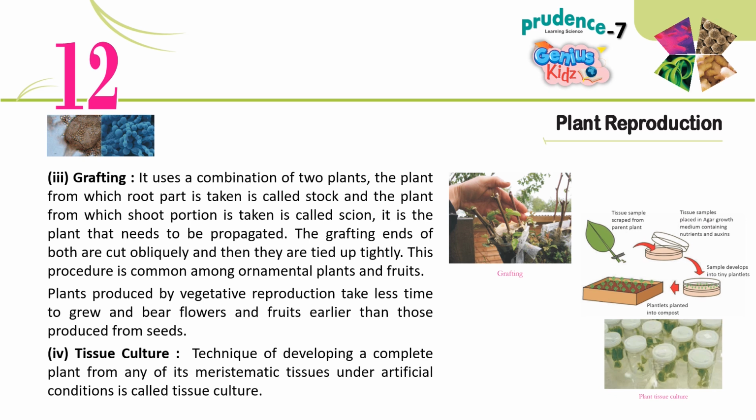Plants produced by vegetative reproduction take less time to grow and bear flowers and fruits earlier than those produced from seeds. 4. Tissue culture. Technique of developing a complete plant from any of its meristematic tissues under artificial conditions is called tissue culture.